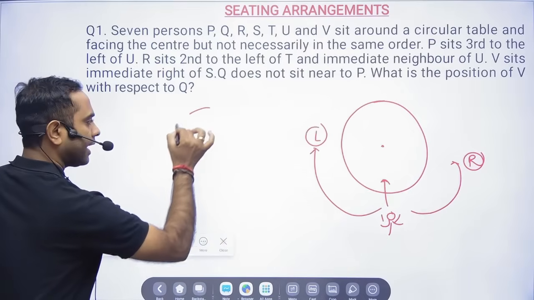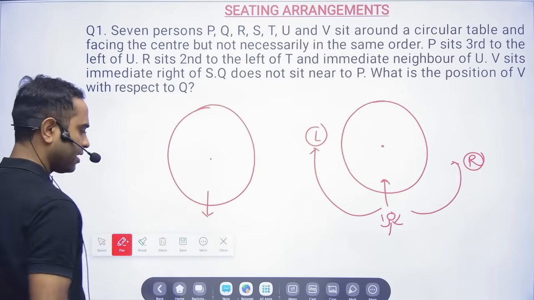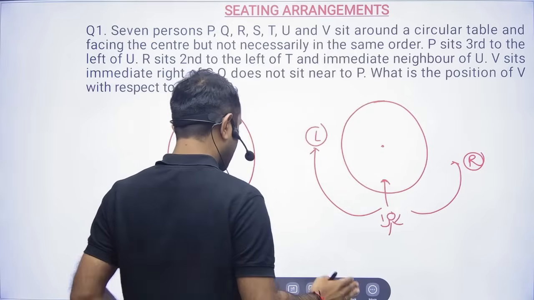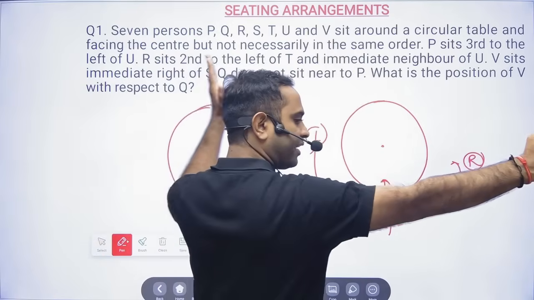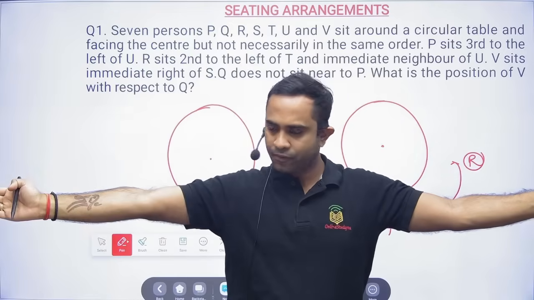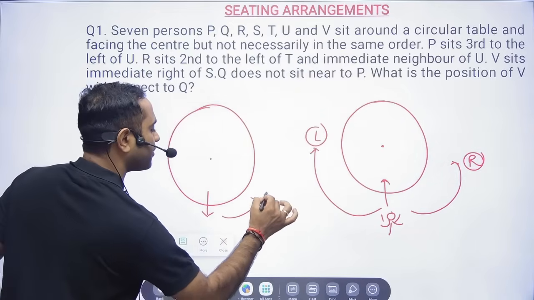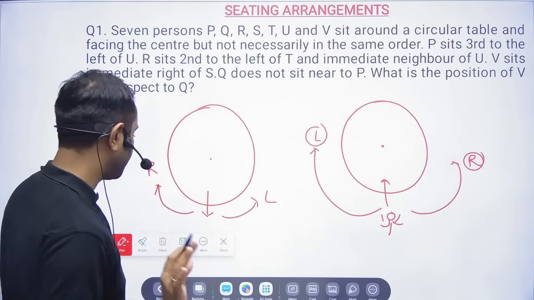Now, the second condition they will tell you is if you are facing outside the center. See, this is the inside, the center where the dining table is, and you are sitting like this. Now if I turn, my right came this side and my left came this side. So in this case, this will become your left and this will become your right. There should not be any confusion at all.